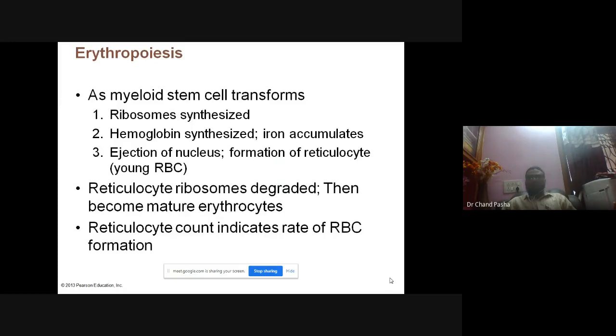Young RBCs are produced, and these young RBCs now are shifted into sinusoids. And once they are shifted into sinusoids, gradually the ribosomes completely degrade over there. And once they degrade, what happens? The reticulocyte count indicates the RBC formation. This is one indication.